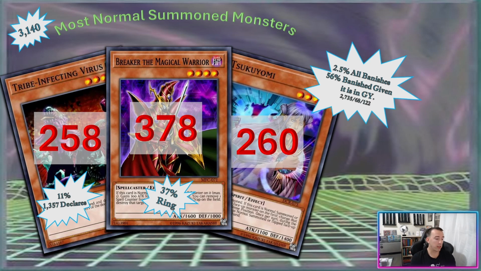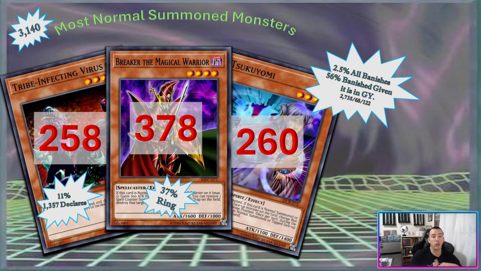Next for Tribe, I was like, okay, what's something cool I can ask about this? Out of 1,357 declarations of a monster effect, 11% of those were actually from Tribe. So Tribe counts for 11% of all monster effect activations, which I thought was pretty interesting.